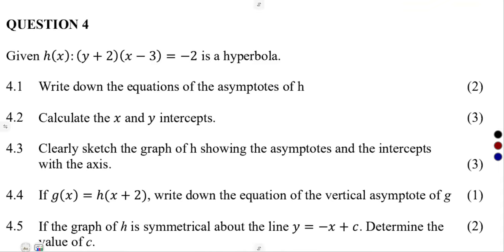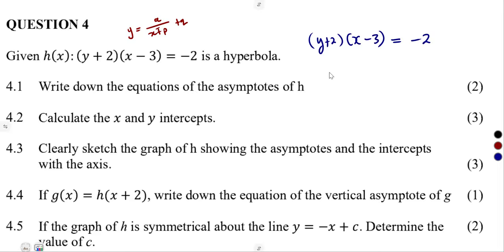On question number 4, there we were given h(x) as (y plus 2) into (x minus 3), and that is equal to negative 2. And this is a hyperbola. Remember the concept of a hyperbola, y is equal to a over x plus p, plus q, or you can use x minus p depending on your textbook.